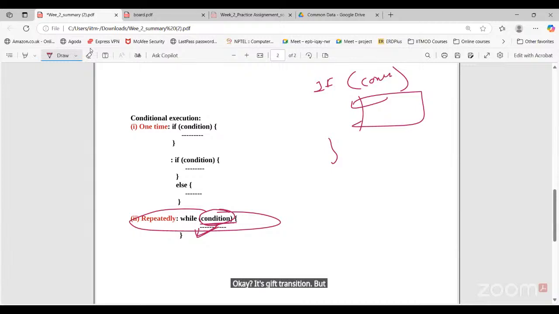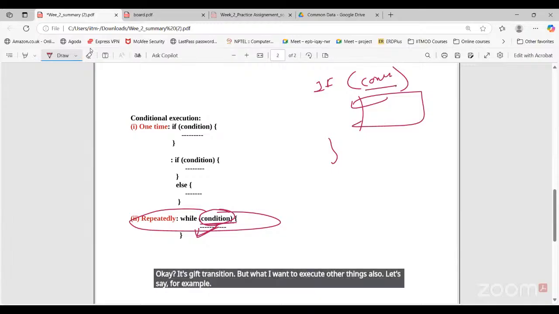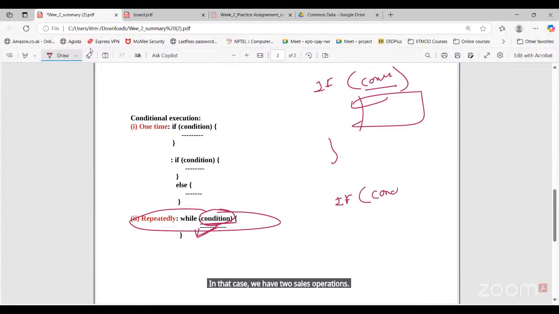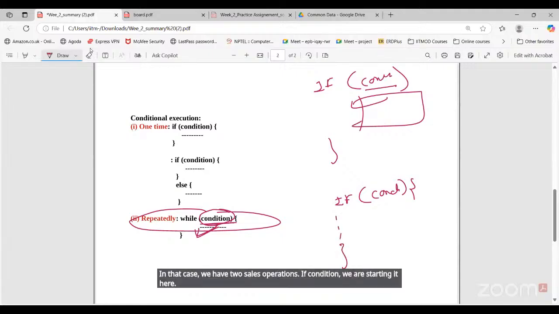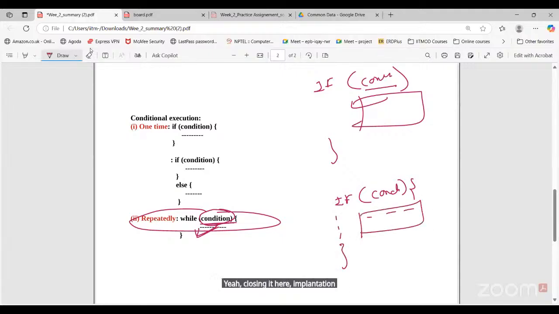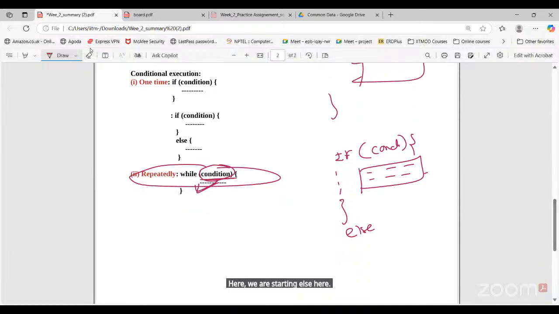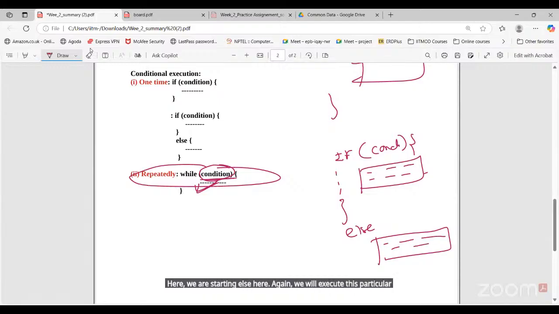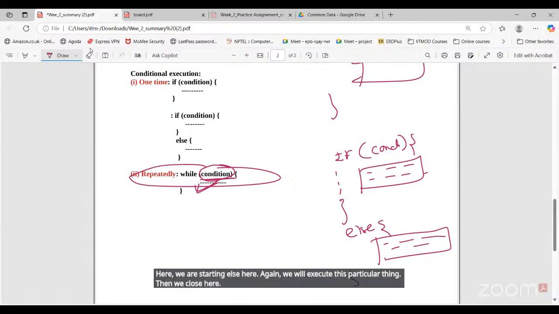But what if I want to execute other things also? Let's say if the condition is false, then I want to do this. In that case, we have to use else. We start the if condition here and close it here, with indentation and some lines inside. Then we start else here, execute this particular thing, then close here.